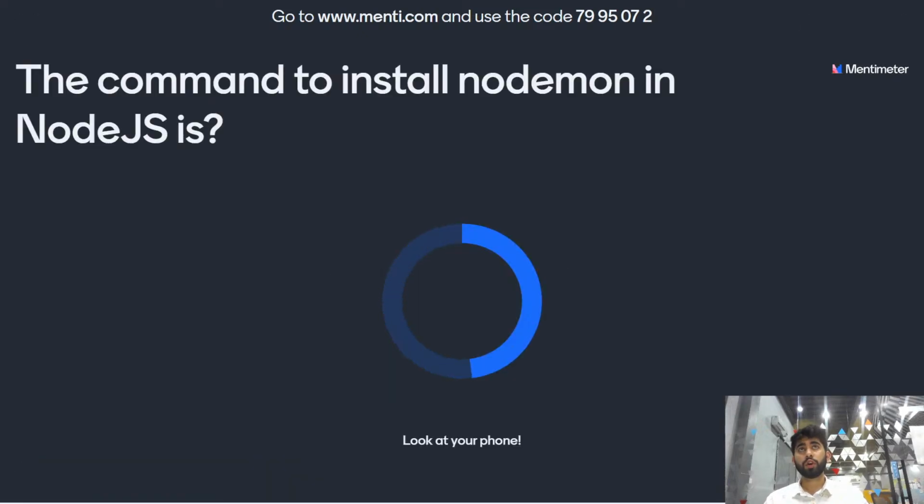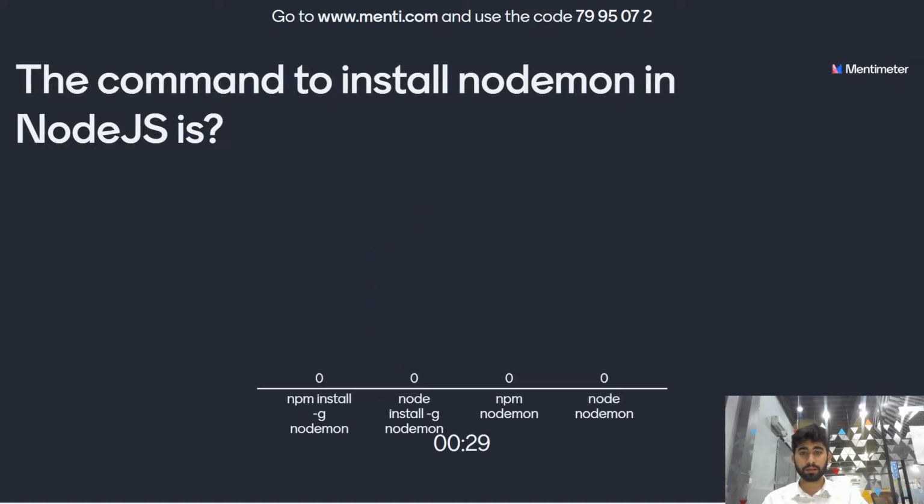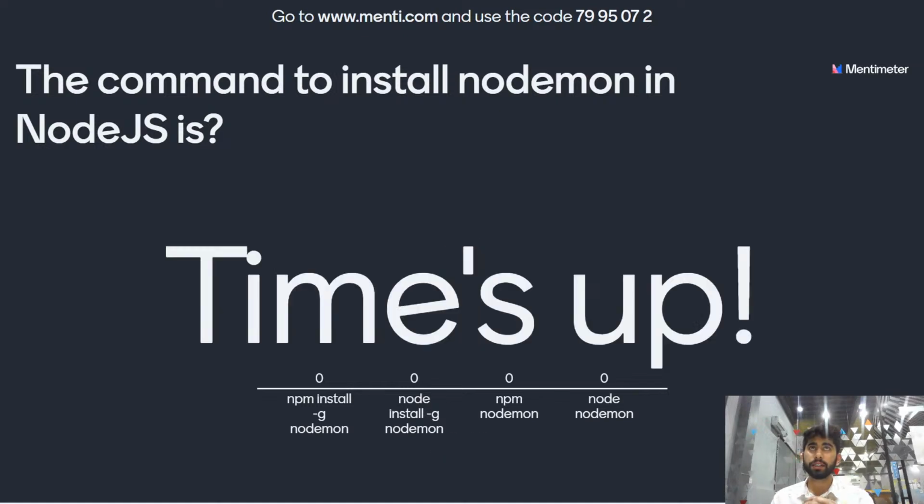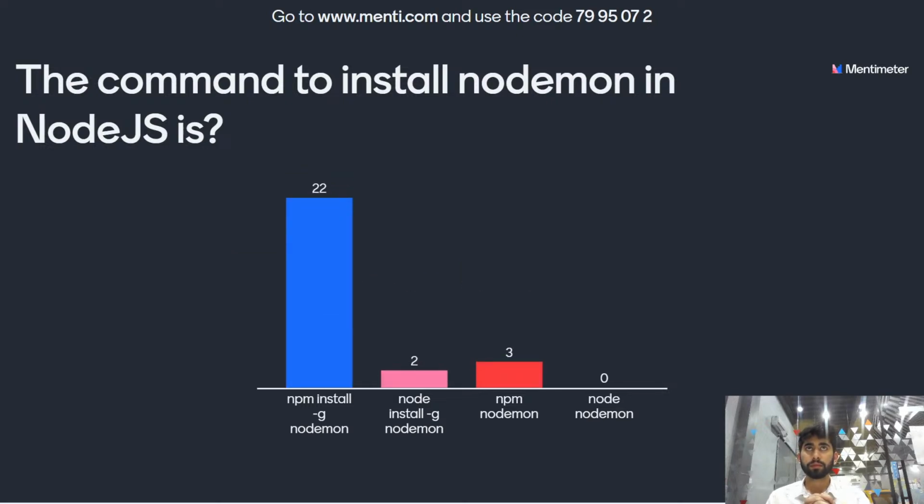The command to install nodemon in Node.js is: npm install -g nodemon, or node install -g nodemon, or npm nodemon, or nodemon? The g stands for global, guys. You have 8 more seconds to answer. The command to install nodemon in Node.js is... 22 of you have given the correct answer.